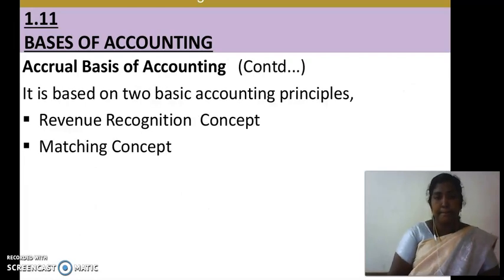The accrual basis of accounting is based on two basic accounting principles. One is the revenue recognition concept, the other one is the matching concept.